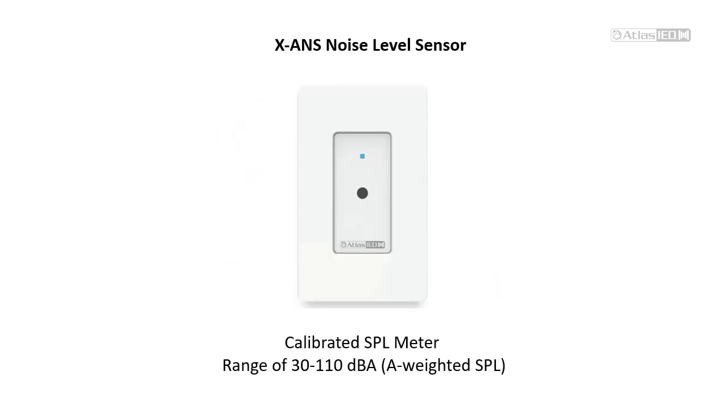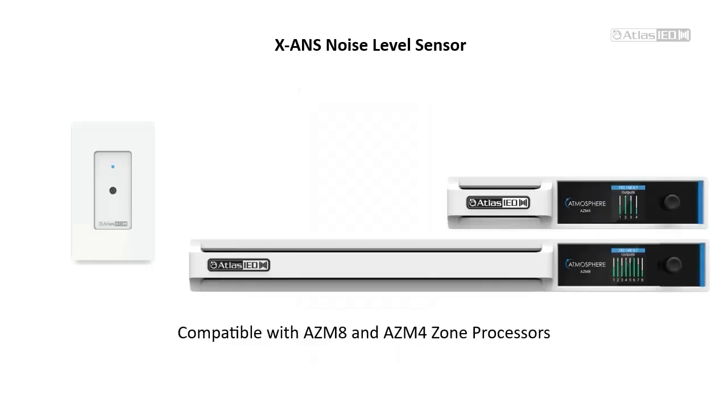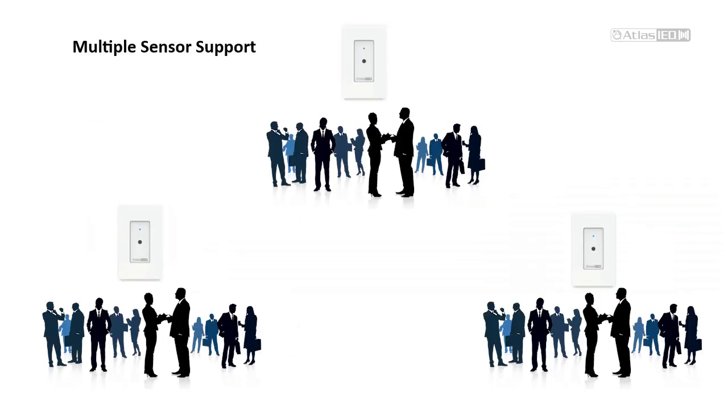Central to our ANC system is the ambient noise sensor. Our AZM processors use the XANS noise level sensor, a calibrated SPL meter with a wide range of 30 to 110 dBA. Each processor supports up to 8 of these sensors, which are easily connected and assignable to a zone for ANC processing. Multiple sensors are also supported per zone. This can help avoid overreaction to local pockets of noise when ideal sensor placement isn't possible.